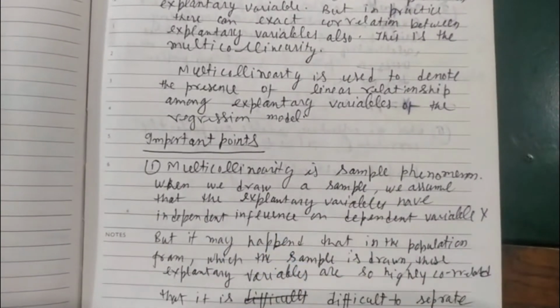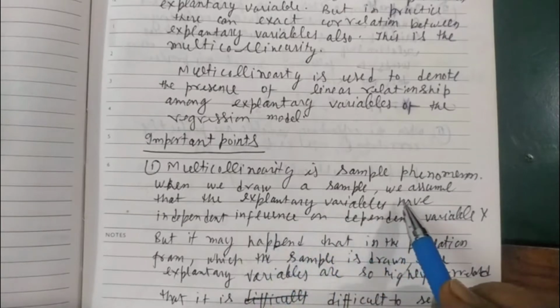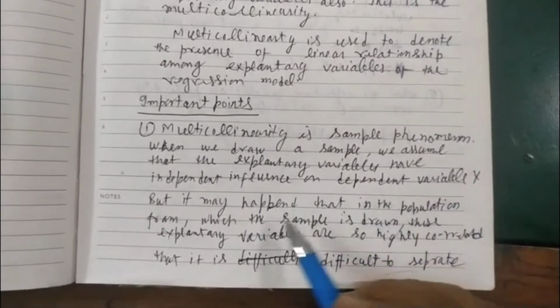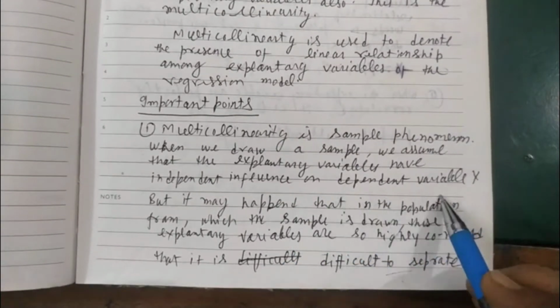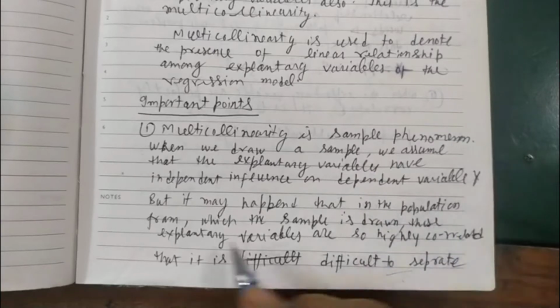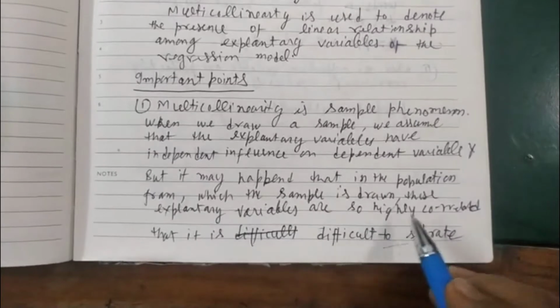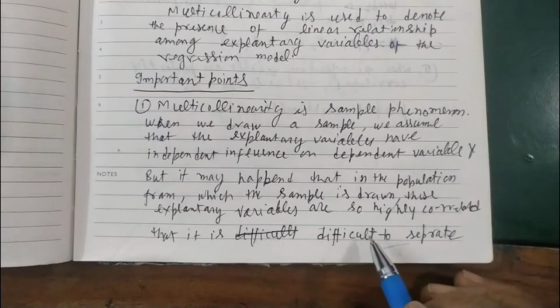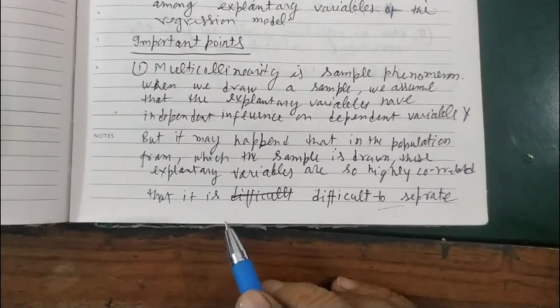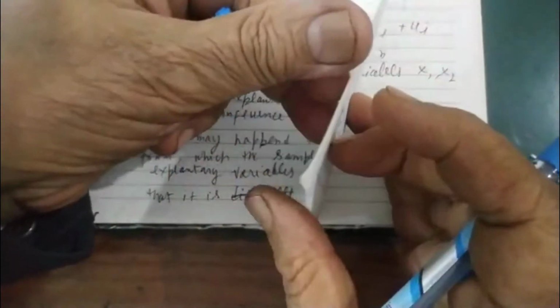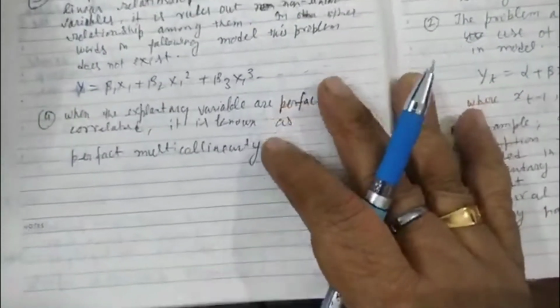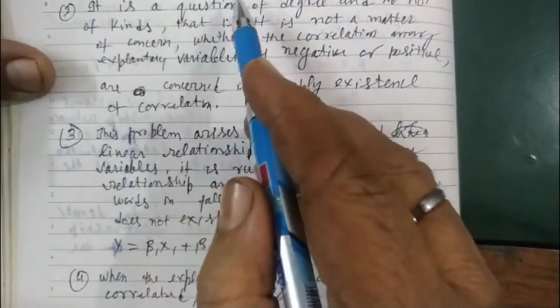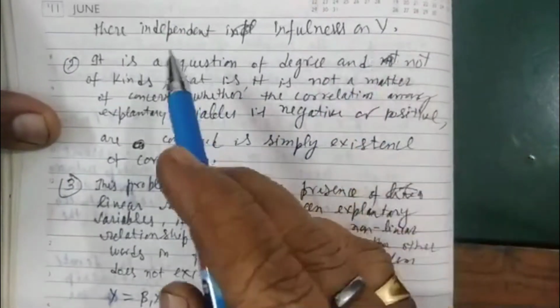Important points related to multicollinearity. First, multicollinearity is a sample phenomenon. When we draw a sample, we assume that explanatory variables have an independent influence on the dependent variable y. But it may happen that in the population from which the sample is drawn, these explanatory variables are so highly correlated that it is difficult to separate their independent influence on y.